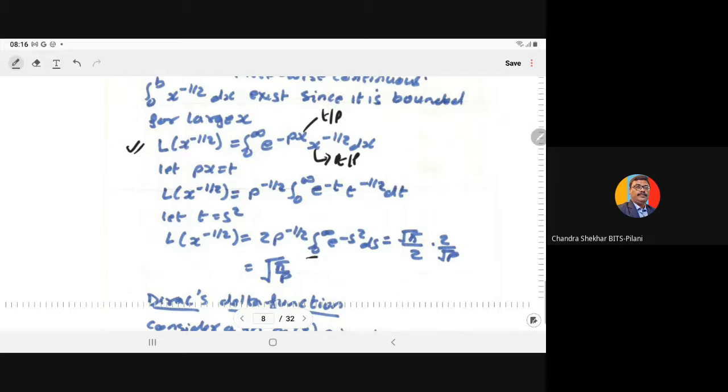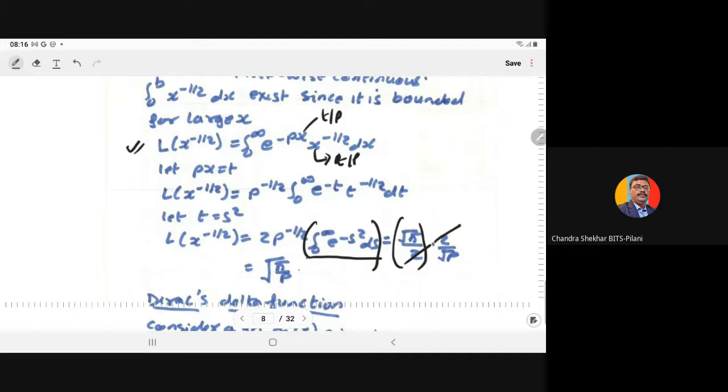This is a very famous integral, which we also used when I proved that gamma of half is equal to root pi. The value of this integral is root pi by 2, and we have the 2 upon root pi, so as you cancel this, our answer will be root pi upon p.